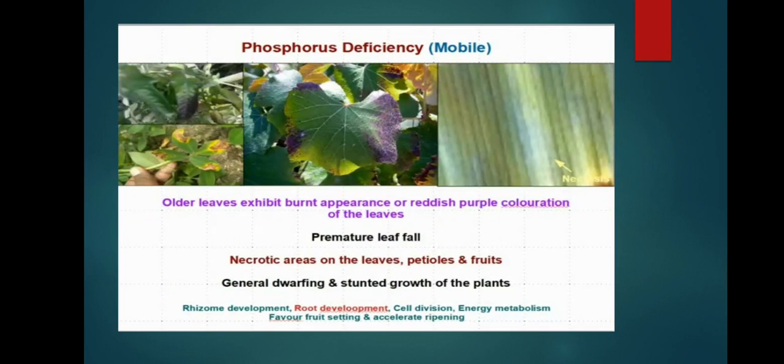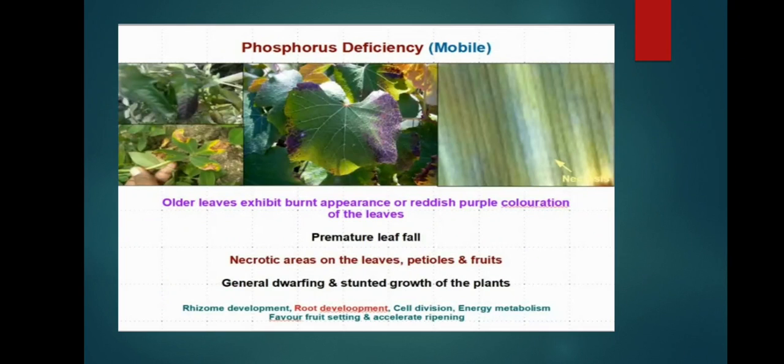If you can see the upper images, the middle image is a fig tree showing phosphorus deficiency. See the reddish and violet color on the leaves, on the lower, older leaves. Premature leaf fall occurs. Necrotic areas appear on leaves and petioles. Necrosis is nothing but death of tissues or cells.